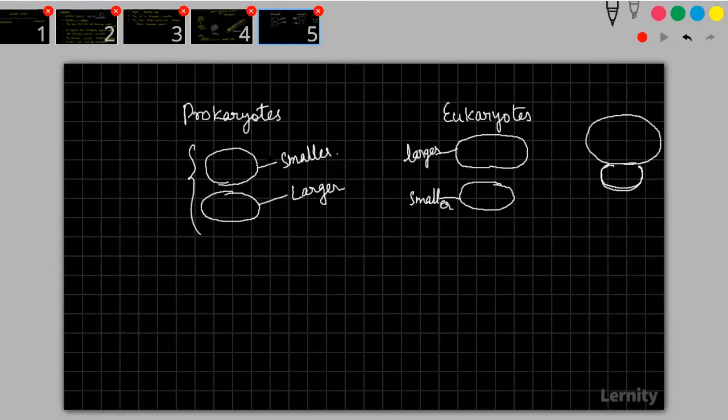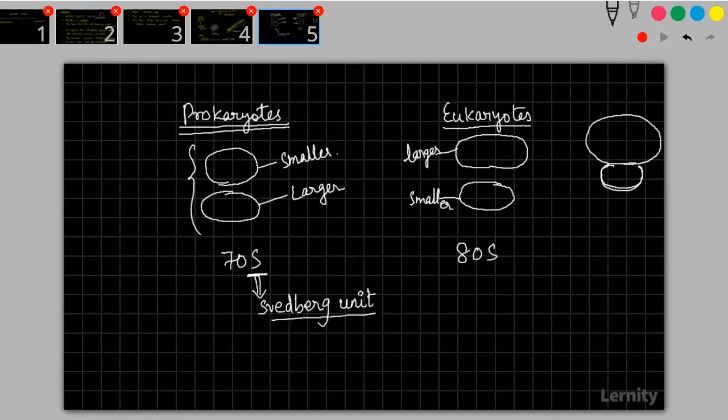Okay, so these units are different. In prokaryotes, the ribosome which is present is called a 70S unit, whereas in eukaryotes, you have an 80S ribosome. What is the meaning of the 70S and 80S? It means this S indicates something called Swedberg units. This unit is used to classify the density at which it will separate.